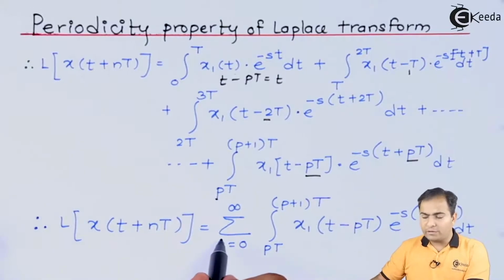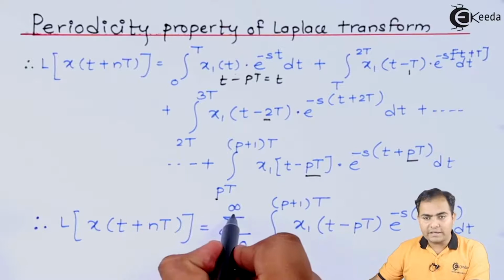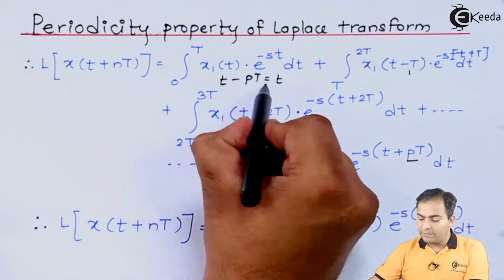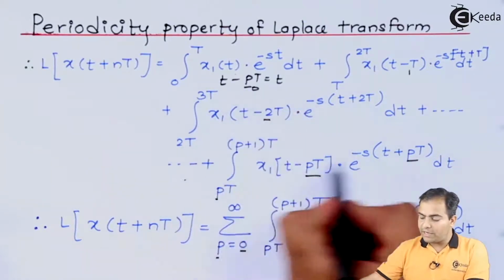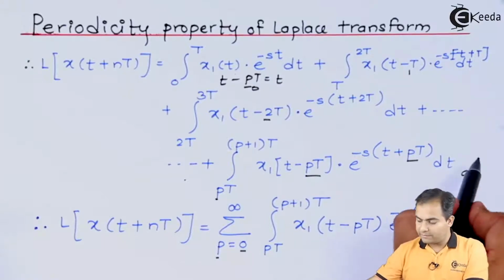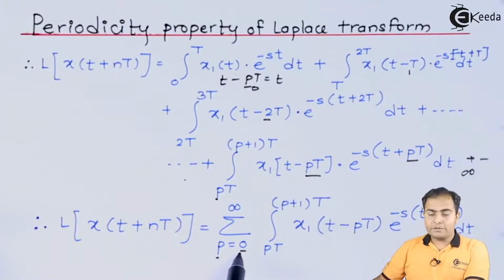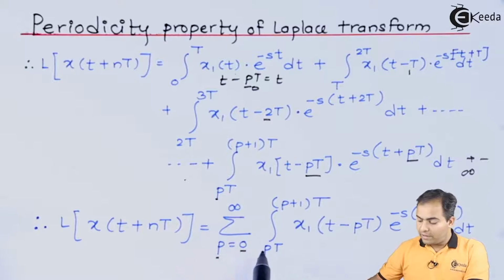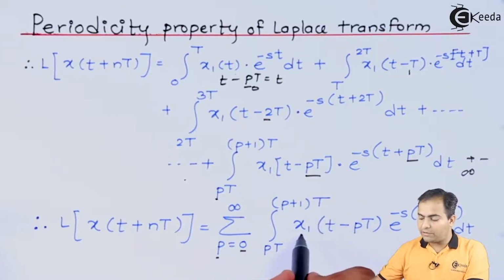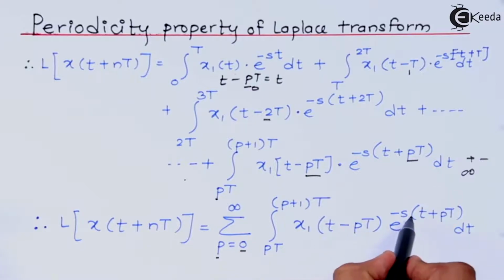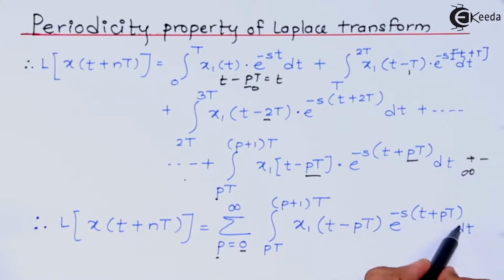So the summation value totally depends on the value of p, and that varies from 0 to infinity, because here the p value starts from 0 and continues till infinity. That's why I have substituted the summation from p equal to 0 to infinity. Now the integration value is from pT to (p+1)T of x1 of t, with t minus pT, and e to the power minus s into (t plus pT).